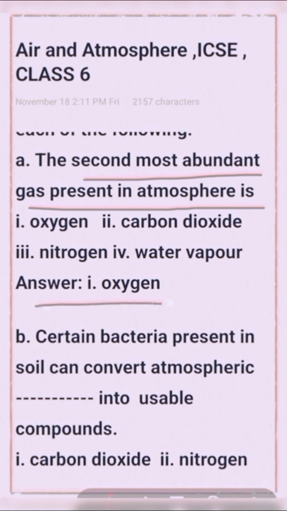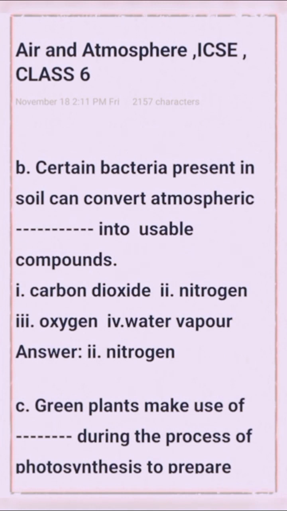Option 1 oxygen is the right answer. Question number B: certain bacteria present in soil can convert atmospheric gas into usable compounds. Option 1 carbon dioxide, option 2 nitrogen, option 3 oxygen, option 4 water vapor. Option 2 nitrogen is the right answer.